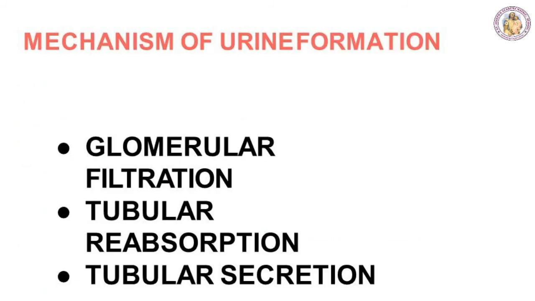Mechanism of urine formation. You have three different types of mechanism: first is glomerular filtration, then tubular reabsorption, and tubular secretion. In filtration, the blood will be formed as urine, and after it enters the tubule comes reabsorption. Substances like potassium, minerals, salts, whatever can be reabsorbed, are reabsorbed into the blood. And in tubular secretion, at the last, waste products will be excreted out.